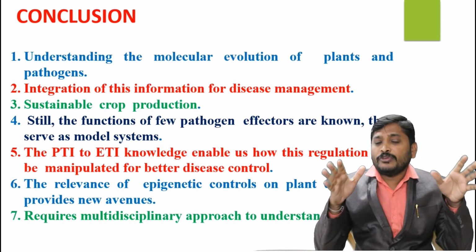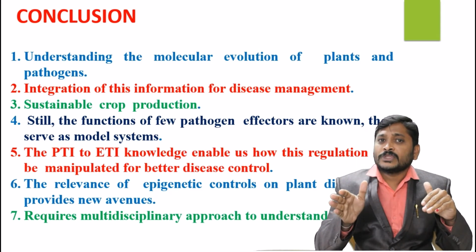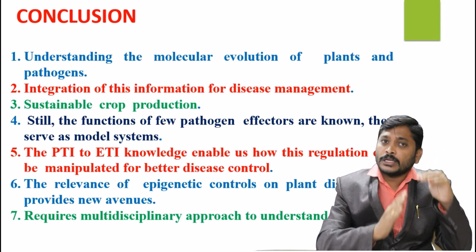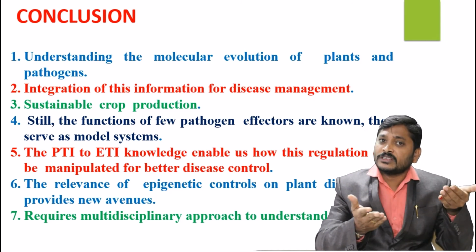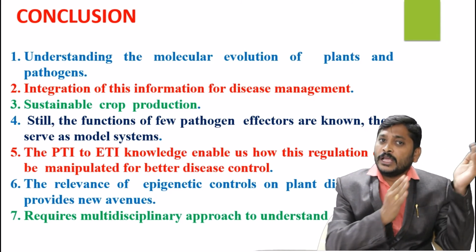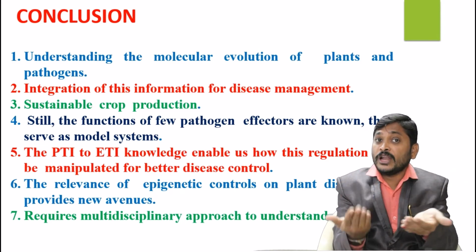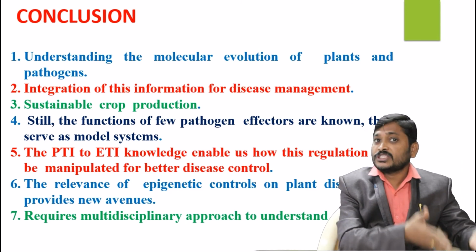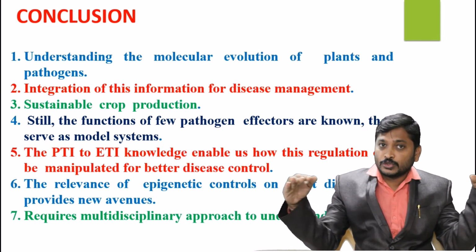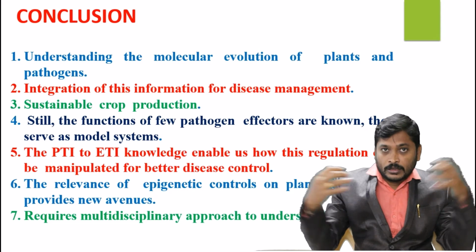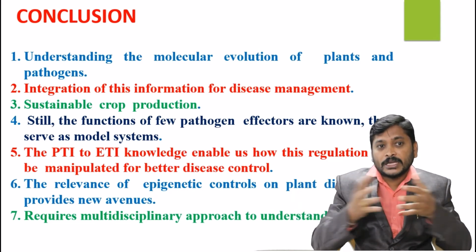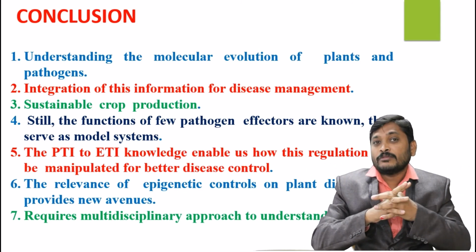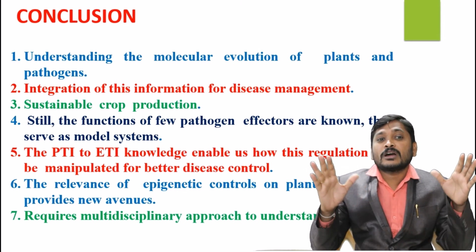And finally, we need to understand the environment and environmental factors, pathogen associated molecular patterns and genes, their expression, and the changing of the pathogen from avirulent to highly virulent, and at the same time the changing of the host from susceptible to resistant, and how these two are fighting with each other in the environment. So these processes are very important to understand. For what purpose? Sustainable crop production.